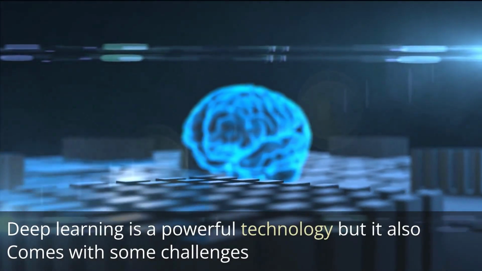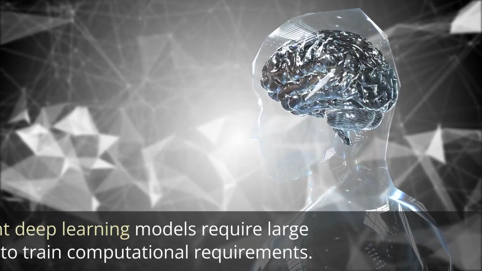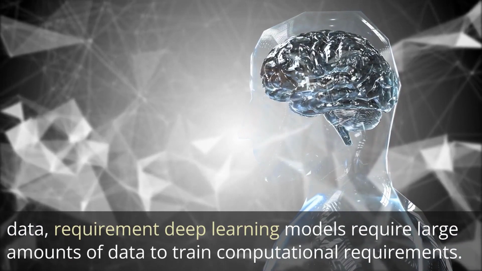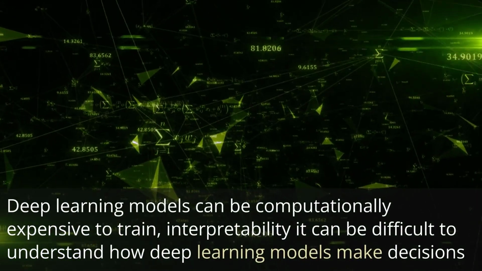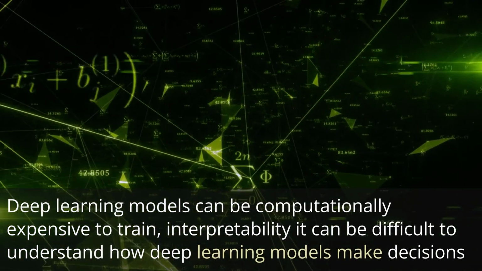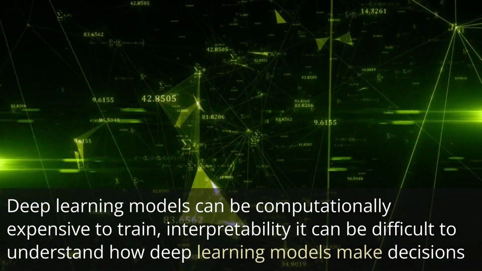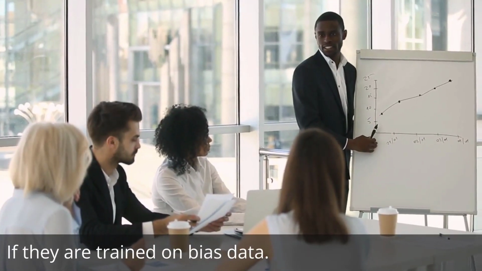Deep learning is a powerful technology, but it also comes with some challenges. Data requirement: deep learning models require large amounts of data to train. Computational requirement: deep learning models can be computationally expensive to train. Interpretability: it can be difficult to understand how deep learning models make decisions. Bias: deep learning models can be biased if they are trained on biased data.